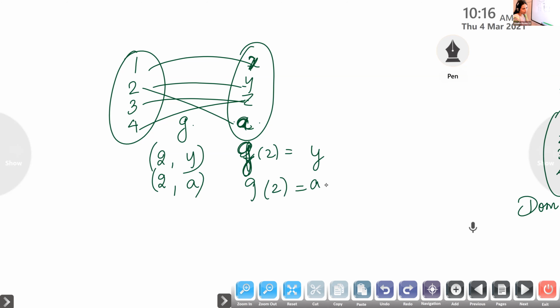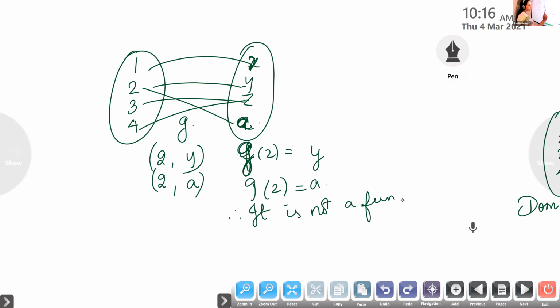Whether the image is unique? No, isn't it? The image is not unique. Therefore, it is not a function. If it is a function, each element should have a unique image. Every element in the domain should have a unique image. Okay, this is not a function.